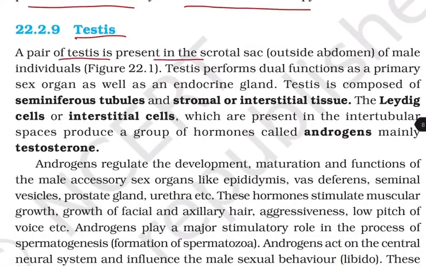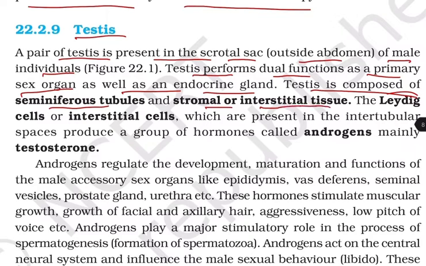Now, testes. A pair of testes is present in the scrotal sac, that is outside the abdomen of the male individuals. Testis performs dual functions as a primary sex organ as well as an endocrine gland. Testis is composed of seminiferous tubules and the stromal or interstitial tissue. The Leydig cells or interstitial cells, which are present in the intertubular spaces, produce a group of hormones called the